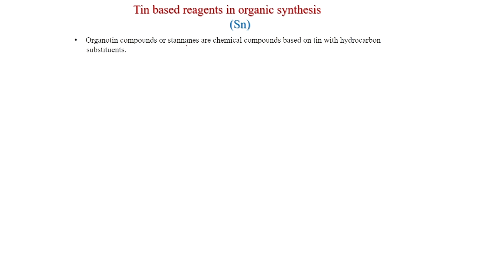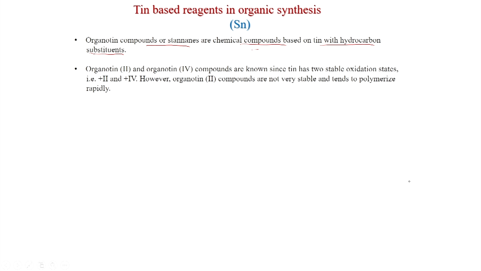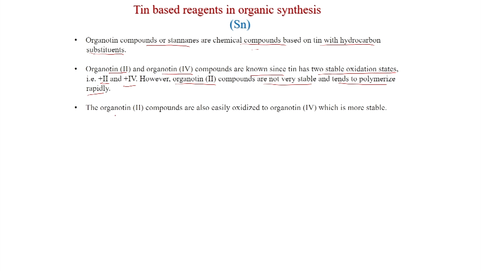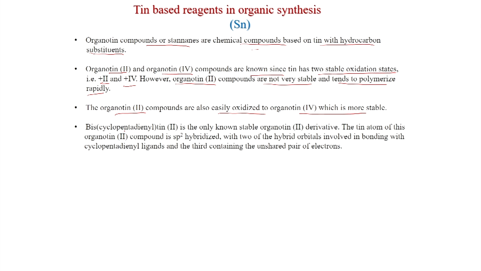So, organotin compounds or stannanes are chemical compounds based on tin with hydrocarbon substituents. These are called organotin compounds, and organotin(II) and (IV) compounds are known since tin has two stable oxidation states, that is +2 and +4. However, organotin(II) compounds are not very stable and tend to polymerize rapidly. So, organotin(IV) is the most stable and organotin(II) converts to organotin(IV). The organotin(II) compounds are also easily oxidized to organotin(IV), which is more stable. Bis(cyclopentadienyl)tin(II) is the only known stable organotin(II) derivative.